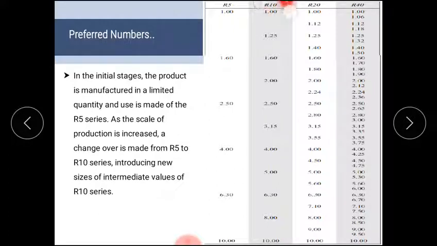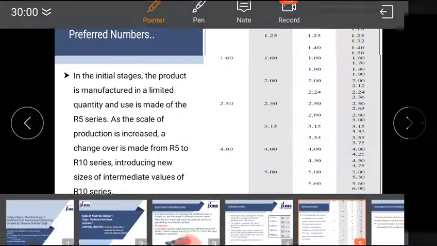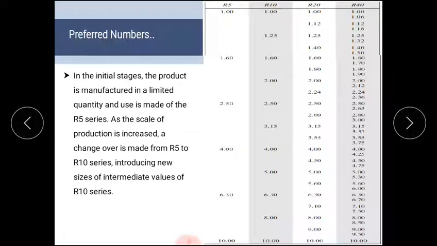Similarly, for R10, you can see 1.25, there are just 10 models that can be used to specify the sizes. Similarly, for the R20 series, you can see there are 20 models or 20 sizes given to specify the models of a particular machine or component. Similarly R40, and it will be the same for the R80 series.